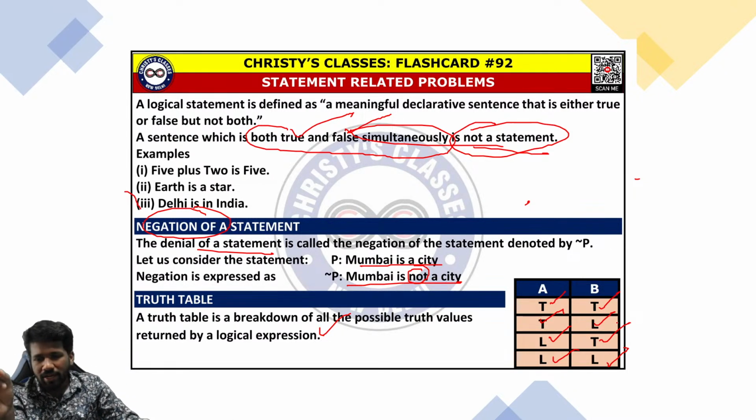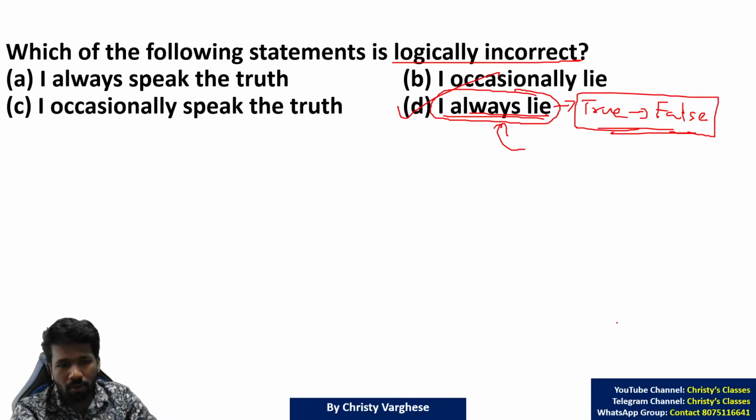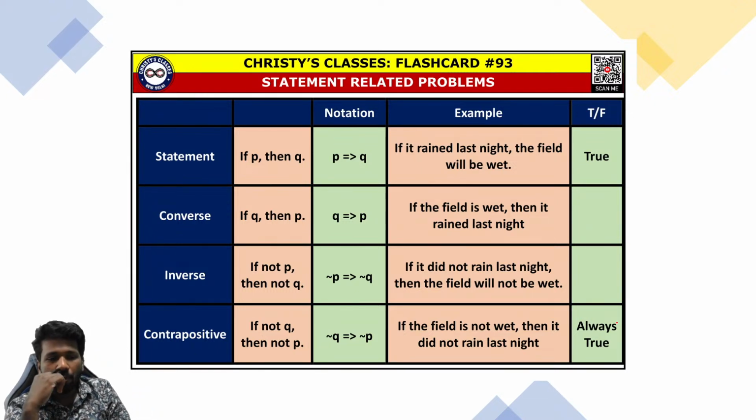This truth table idea will help you in many questions. When a question comes, I will explain more about it. So this much is clear. Now, negation of a statement we discussed already. Some more properties or operations on statements we have to understand.